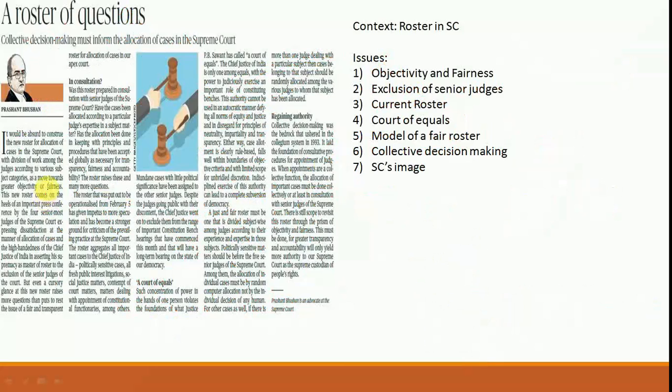Now coming to the next article, a roster of questions. Now the context here is with regards to the roster in the Supreme Court. In the background, we all know that recently 4 senior most judges of the Supreme Court held a press conference and accused the Chief Justice of making the roster in a faulty manner. So that is the context. Now recently, after this press conference, the first roster has been released by the Supreme Court. That is, after the conference, this is the first roster released by the Chief Justice. So what are the issues related to this roster is the context of this editorial.